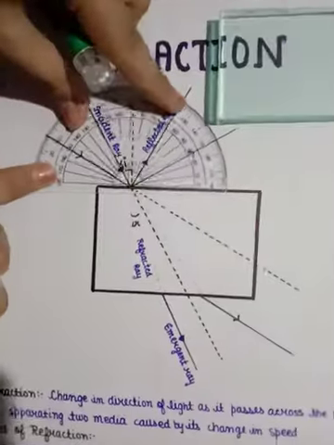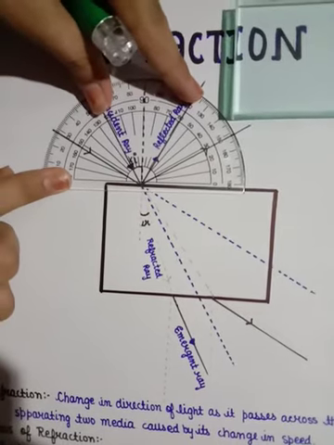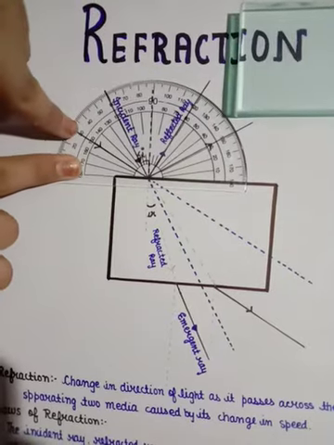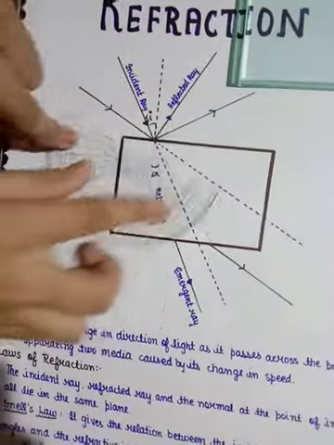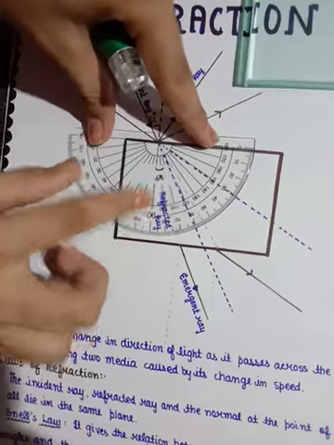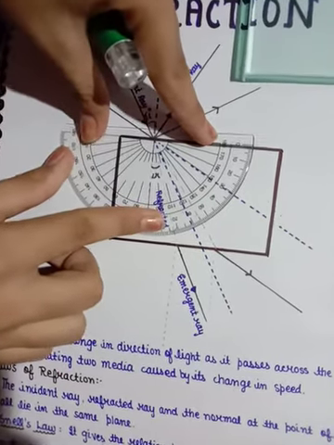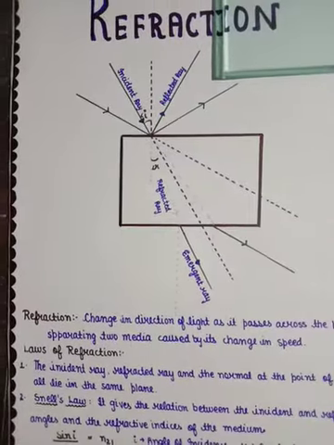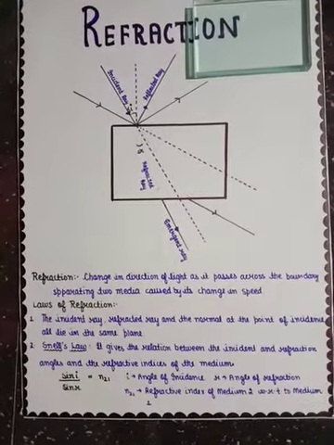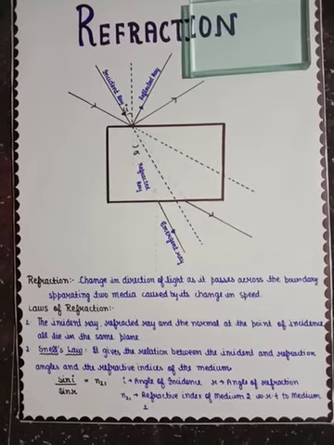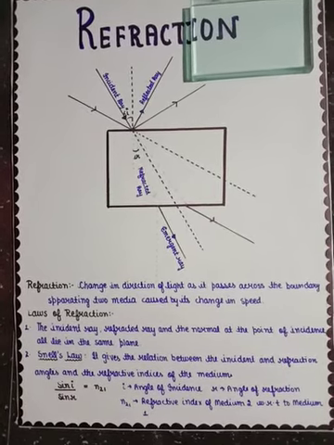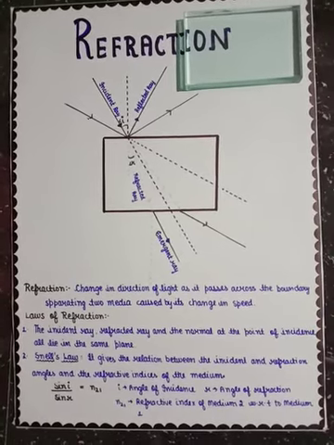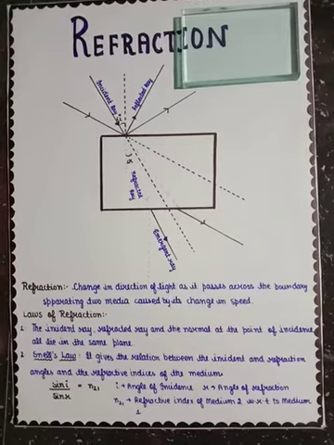When you measure the angle, this angle is your 60 degrees, and here you measure the angle. This angle is your 35 degrees. Now sine of 60 divided by sine of 35 is equal to 1.5, which is equal to the refractive index of medium 2 with respect to medium 1.